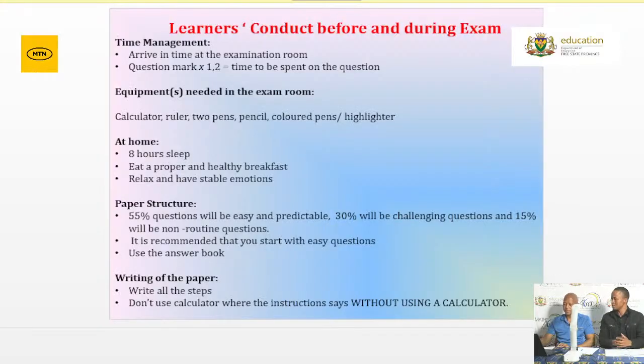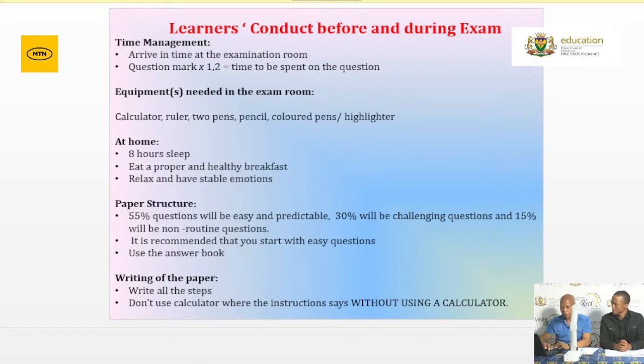Again, grade 12s, make sure that you have your calculator, ruler, and your pens. Don't go with one pen in the exam room. Have at least 3, in case one pen fails, you're able to use the other. And then grade 12s, have your 8 hours of sleep, eat properly, relax, stable conditions. The paper structure will be done by my colleague here, Mr. Mpama. Thank you, Dr. Masudubele.